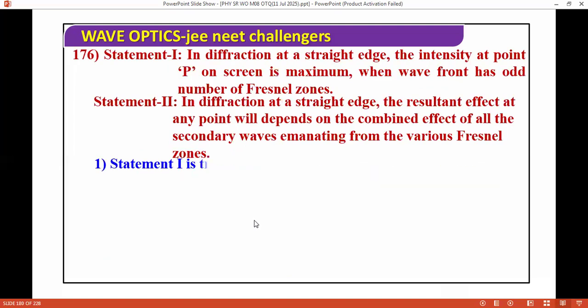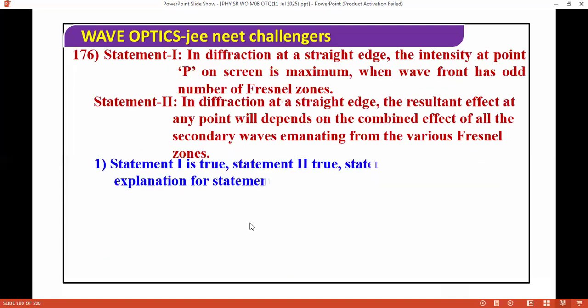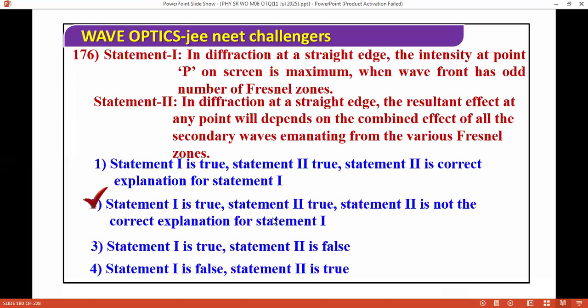In diffraction at a straight edge, the intensity at a point P on the screen is maximum when the wavefront has an odd number of Fresnel zones. In diffraction at a straight edge, the resultant effect at any point will depend on the combined effect of all the secondary wavelets emanating from the various Fresnel zones. So the correct answer for this question is both are correct.